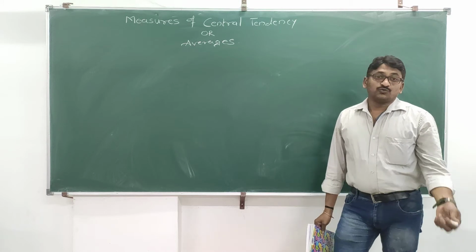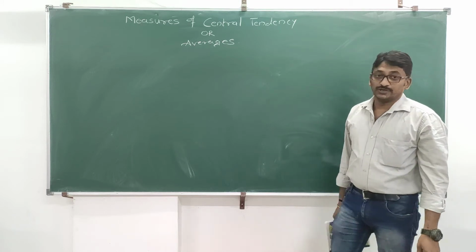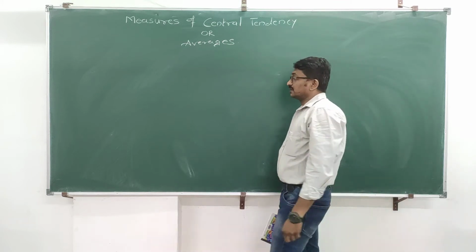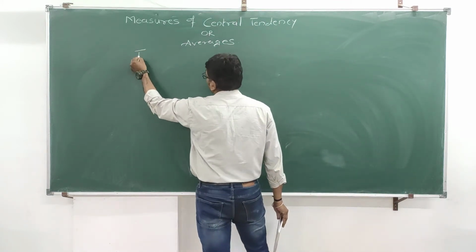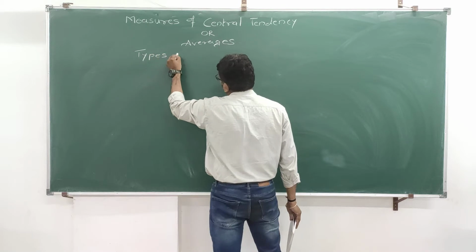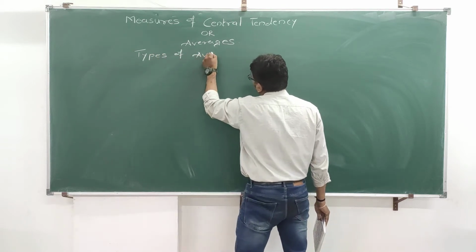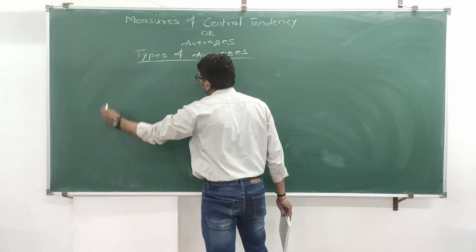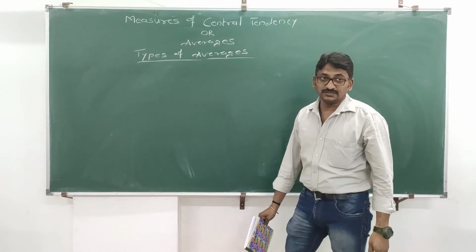Based on this, the next two topics are there. So this is the most important. Now I tell you what the types of averages are first. Types of averages. There are totally 5 types of averages.